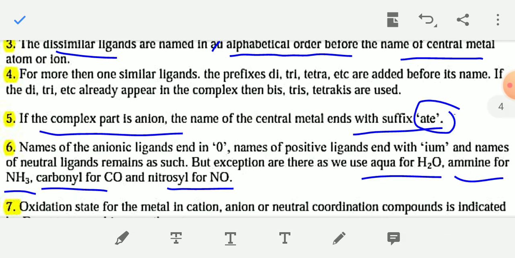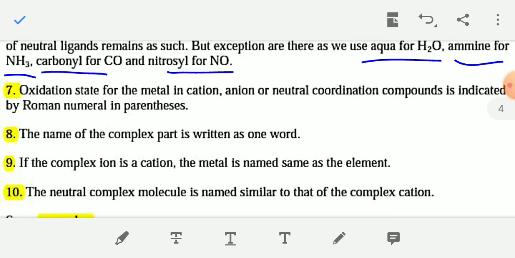Next, rule number 7: the oxidation state of the metal in cationic, anionic or neutral coordination compounds is indicated by a Roman numeral in parentheses. You have to mention the oxidation number of the central metal atom in a Roman numeral in parentheses. And next, the name of the complex part is written in one word.